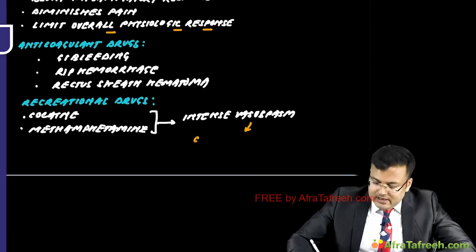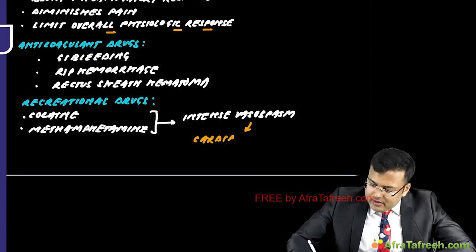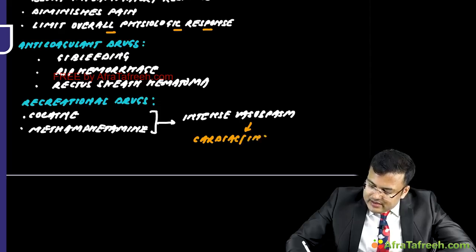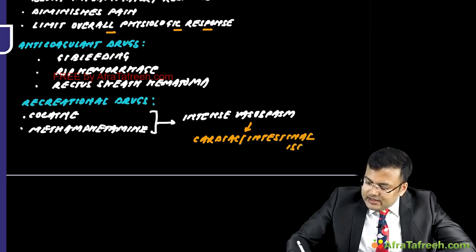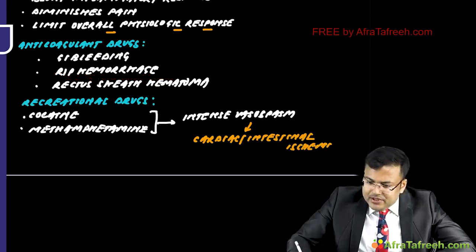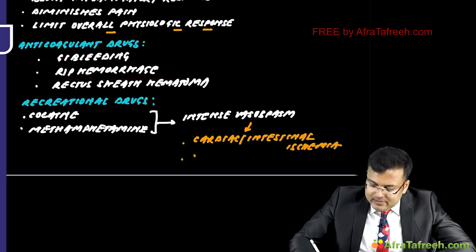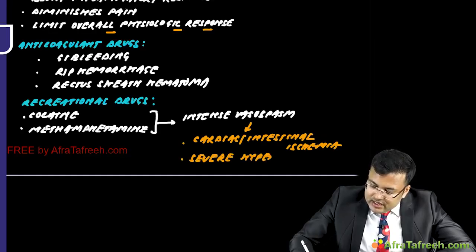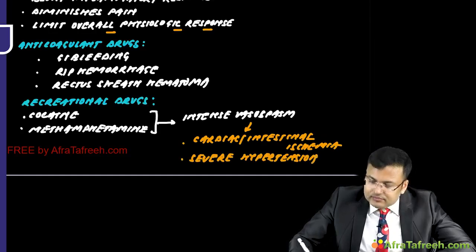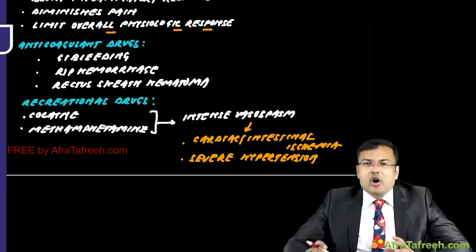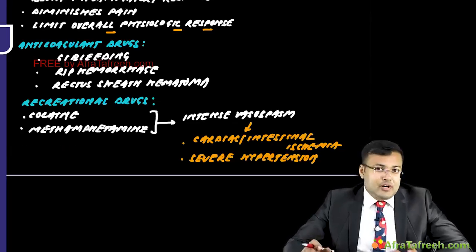Life-threatening cardiac or intestinal ischemia, and the patient can develop severe hypertension. Clear? So these are the effects of drugs. So these drugs can create or mask the symptoms of acute abdomen.